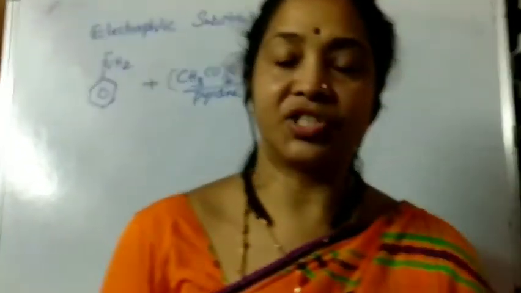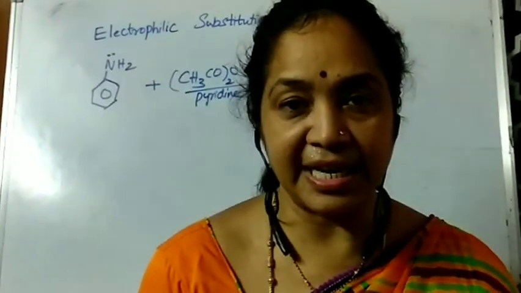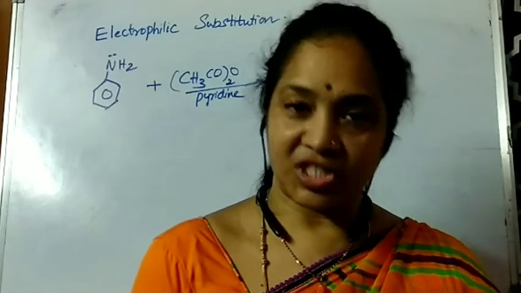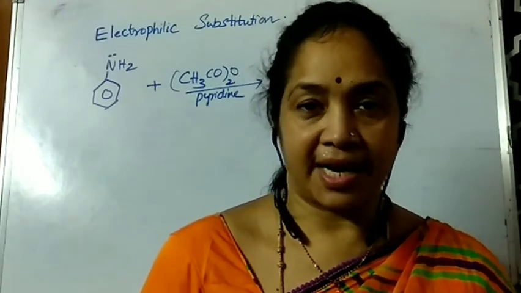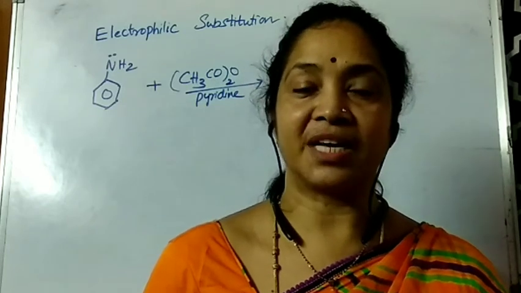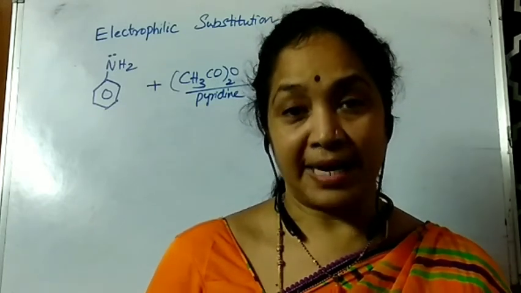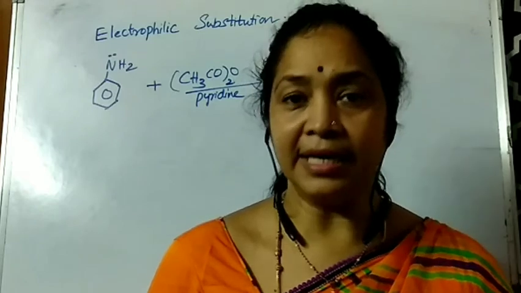So direct nitration is avoided by treating aniline with acetic anhydride. It is converted to acetanilide. Otherwise, as I told you, ortho and para compounds and meta derivatives are also obtained by direct nitration.